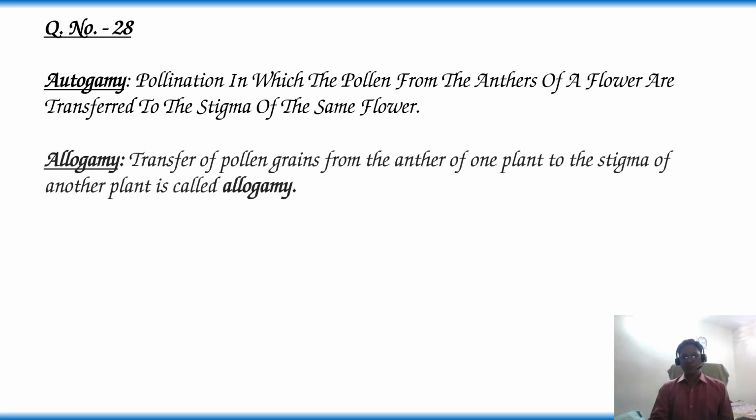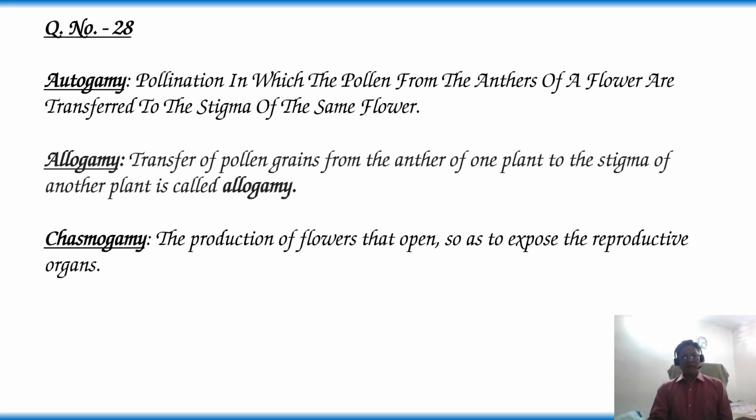Allogamy. Transfer of pollen grains from the anther of one plant to the stigma of another plant or different plants is called allogamy. Chasmogamy.